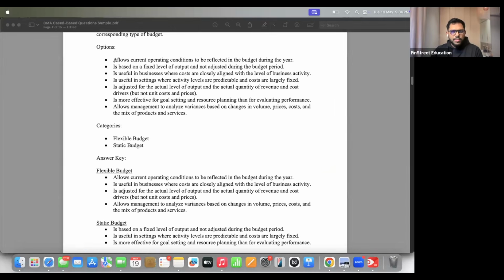I think it's correct. First one हमने flexible किया था. I think third one हमने flexible किया था. That's also correct. I think ये भी is adjusted, correct. And last one flexible था. It's also correct. Okay, our answer is correct. These 4 options are flexible and remaining is static.